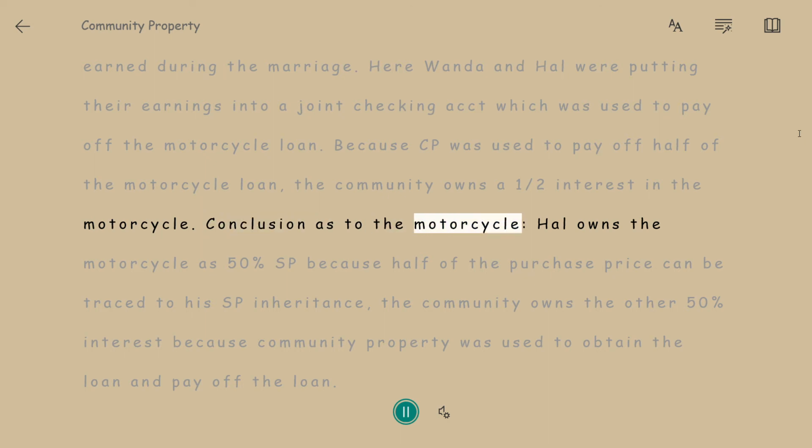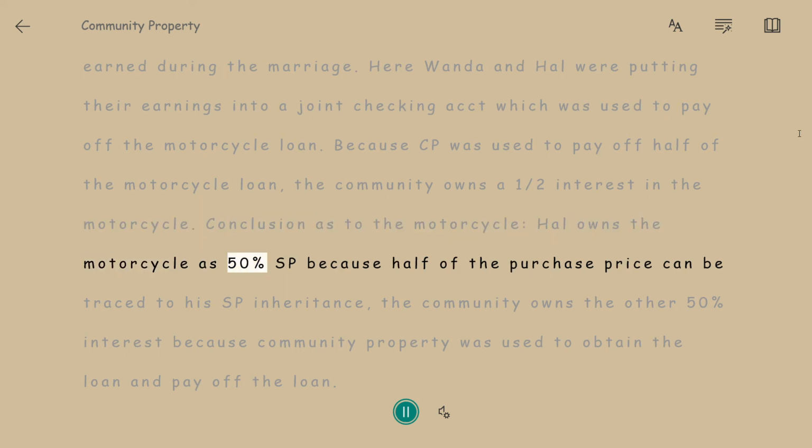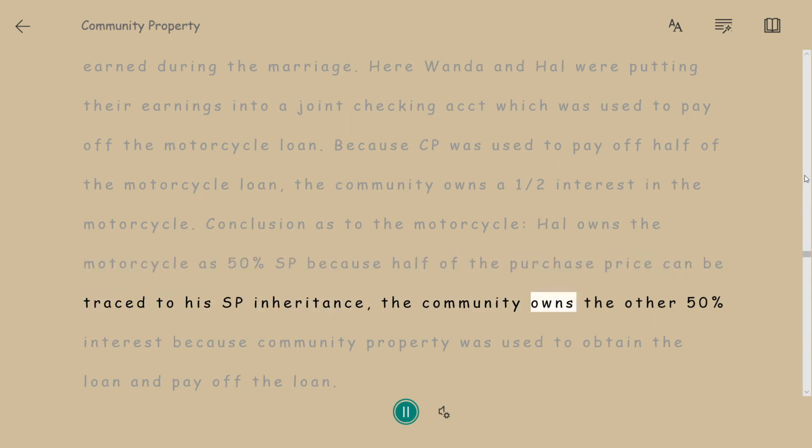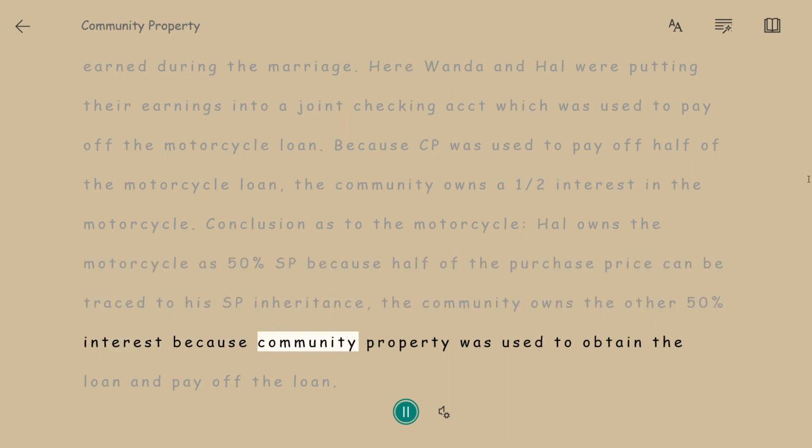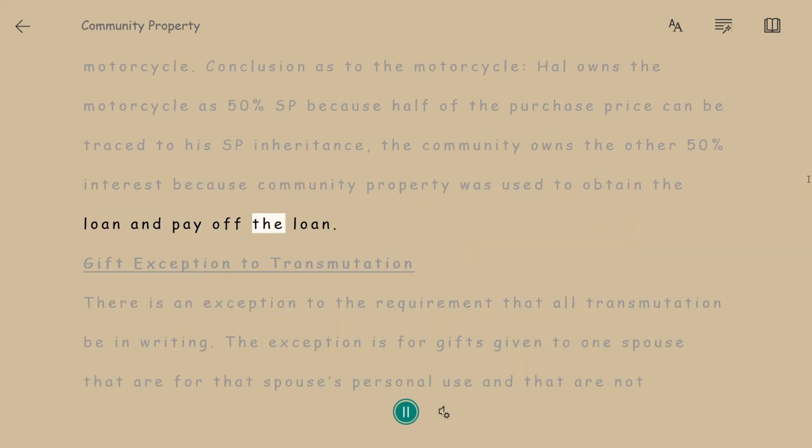Conclusion as to the motorcycle. Hal owns the motorcycle as 50% SP, because half of the purchase price can be traced to his SP inheritance. The community owns the other 50% interest because community property was used to obtain the loan and pay off the loan.